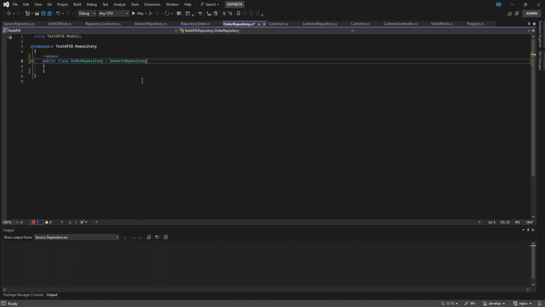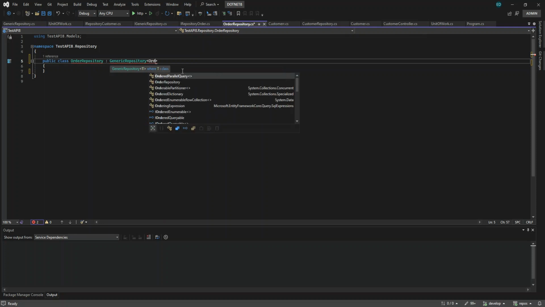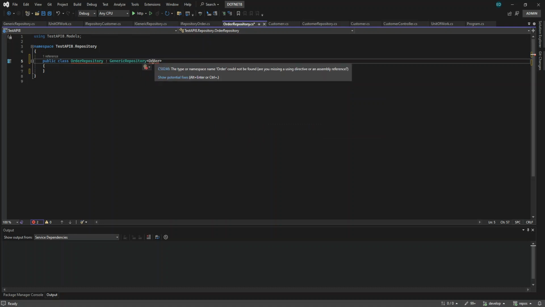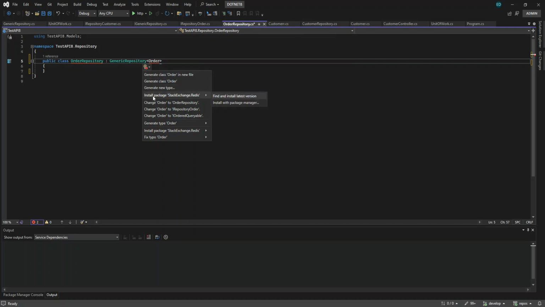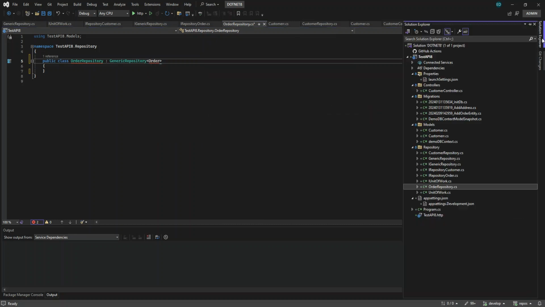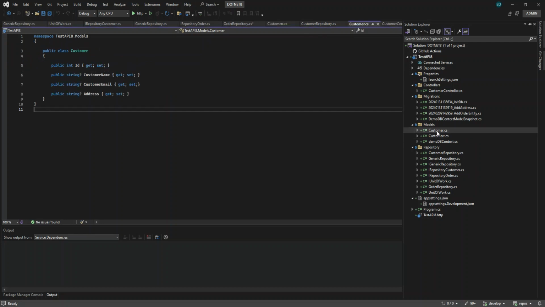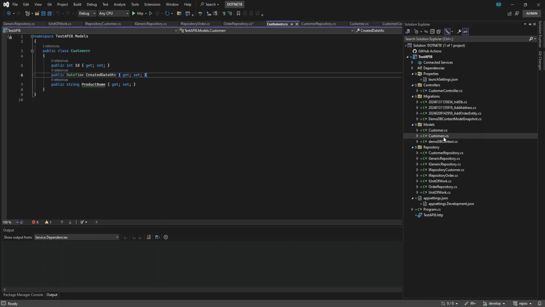So generic repository, and we pass the entity because this is generic. This is order, so it is the order entity. And the order entity, why can we not see the order entity here? What happened? Why has it become customer again? This should be order.